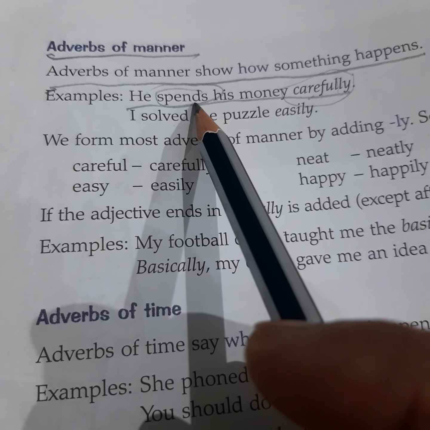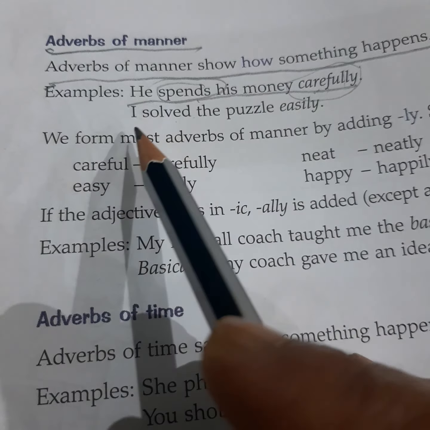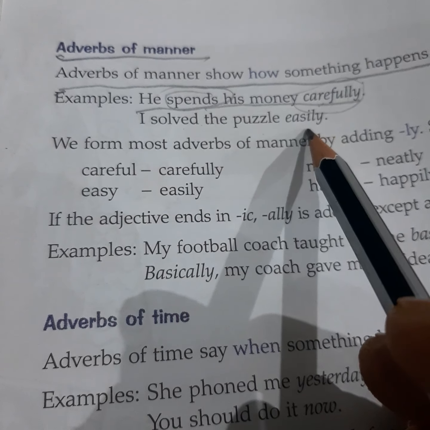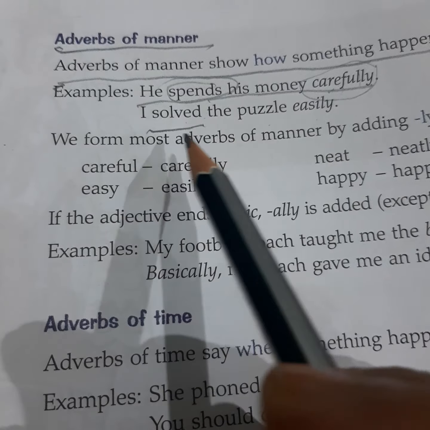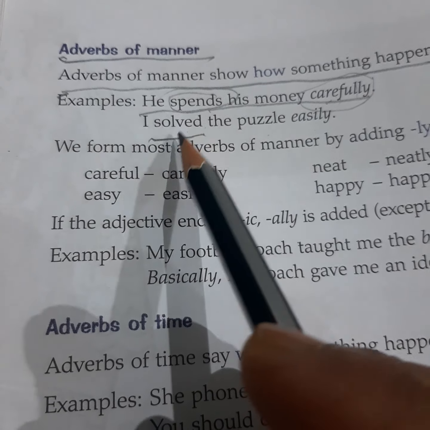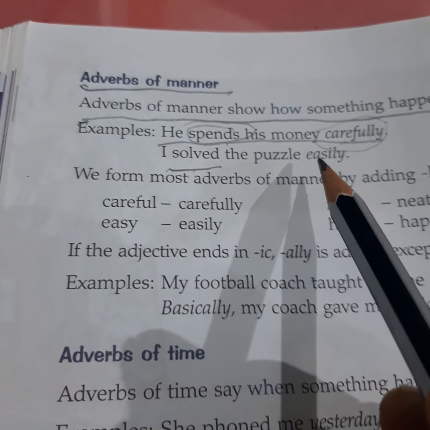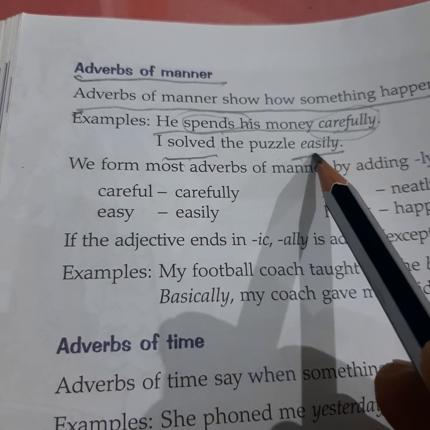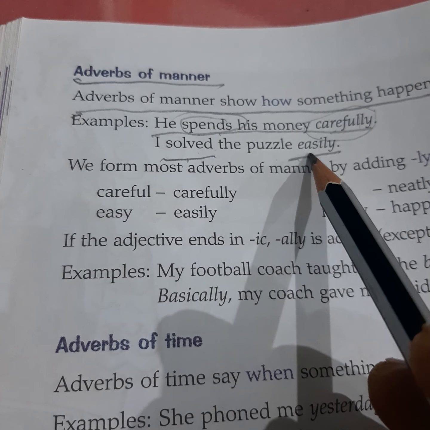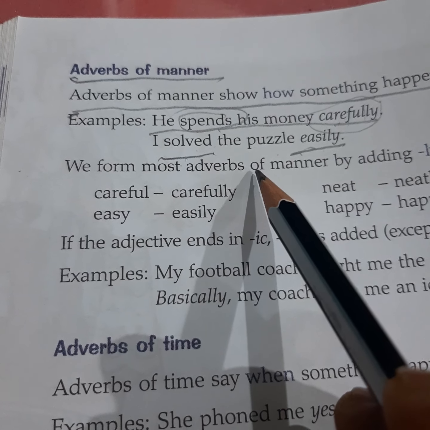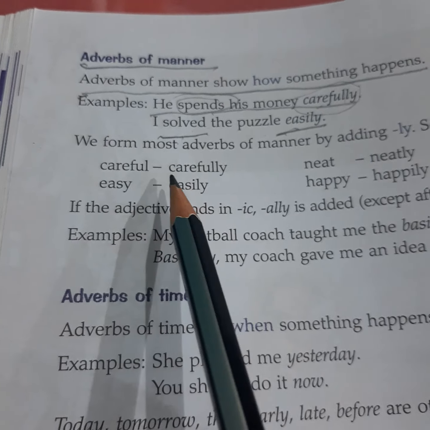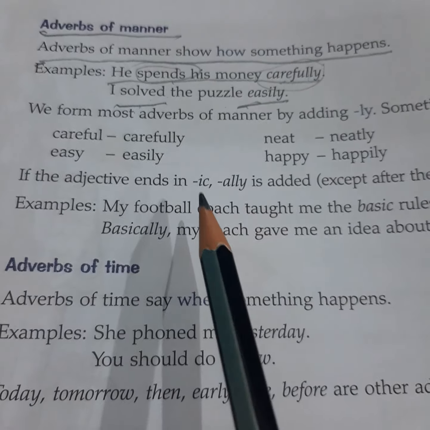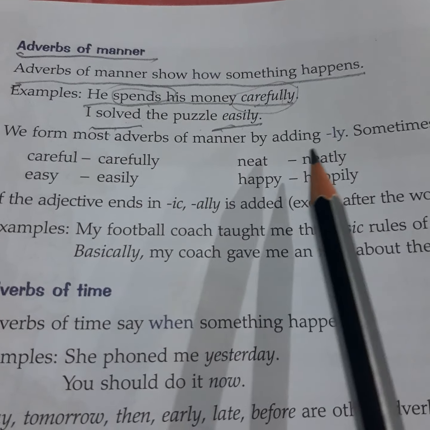So how is he spending the money? Carefully. I solve the puzzle easily. So solved is a verb. But the word adding something to the meaning of solved is easily. So easily is the adverb of manner. Means it's telling how the puzzle is solved, easily. How a particular thing happens. It's an adverb of manner. We form most adverbs of manner by adding ly.